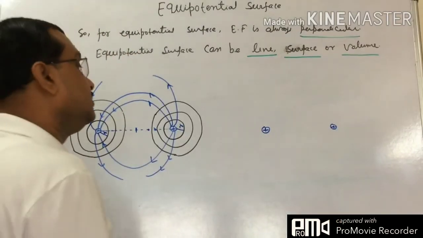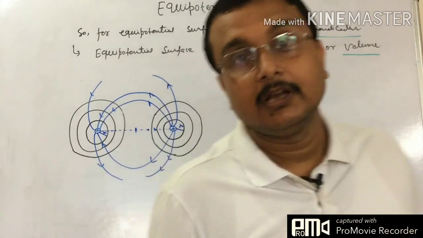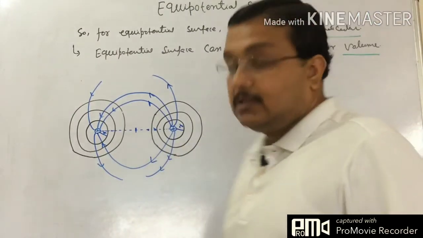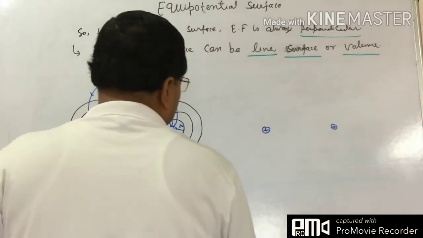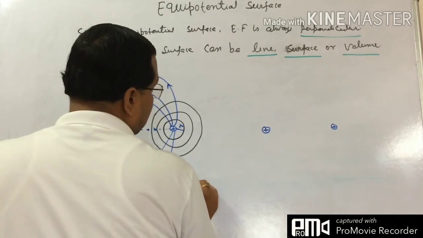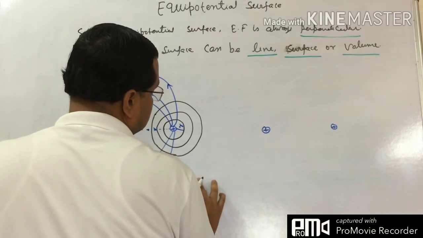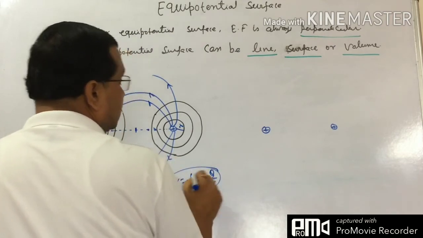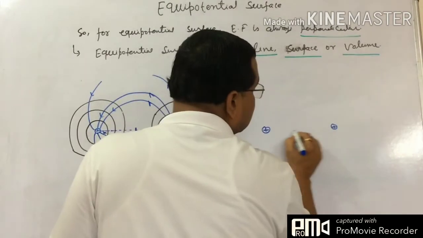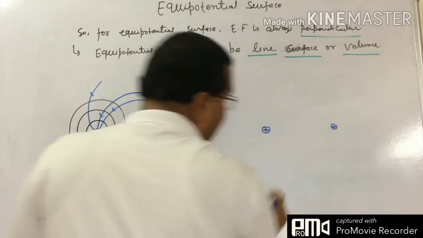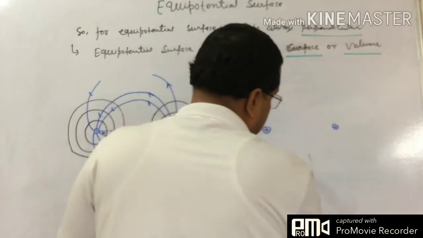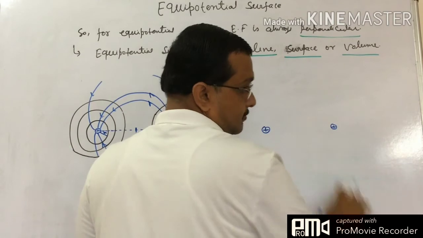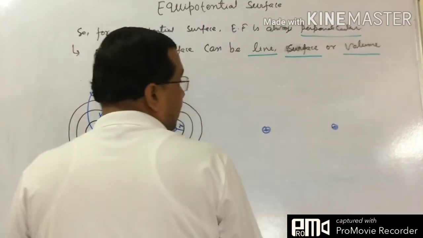Now both the potentials are same. In this way, both the charges have the same sign. So if we write the equation V equals 1 by 4 pi epsilon naught Q by R, for both of them it has to be the same value. Now in this line there is actually no electric field if it is a positive and negative charge.